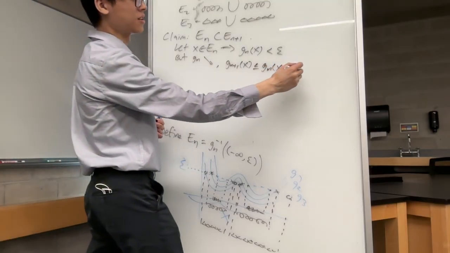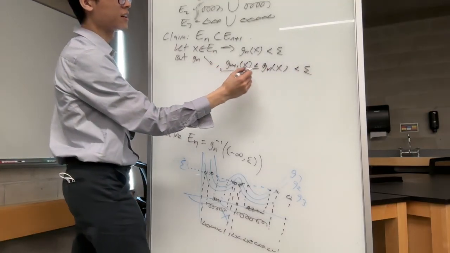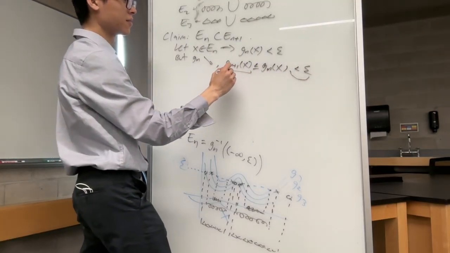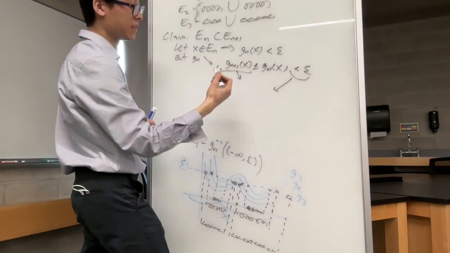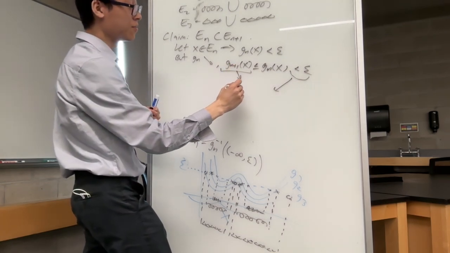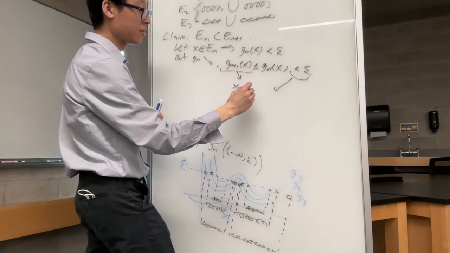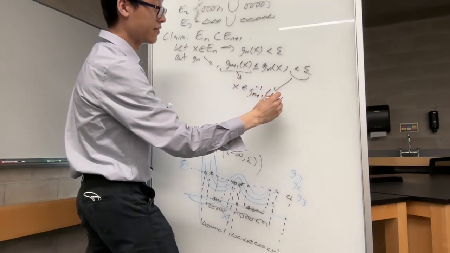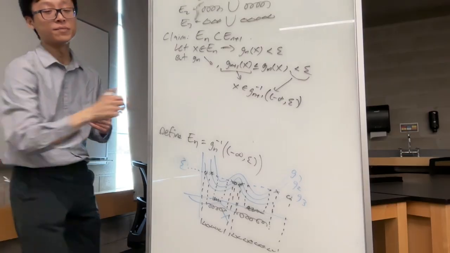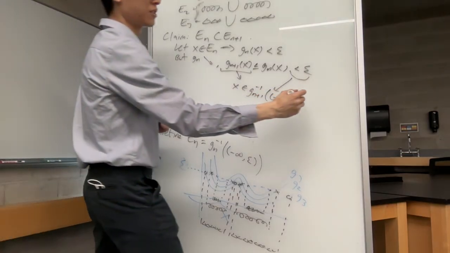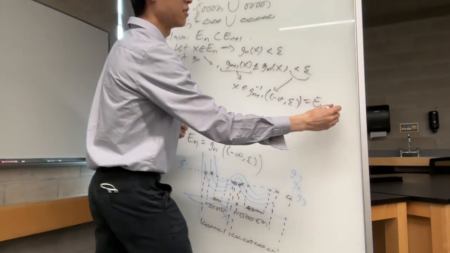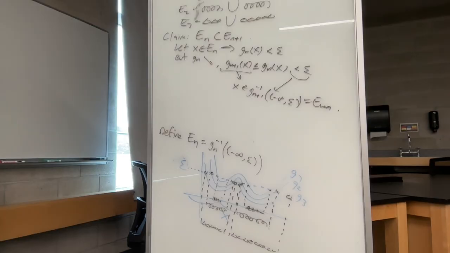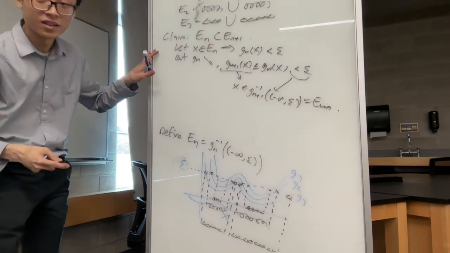Gn of x was less than epsilon, so Gn plus 1 of x overall is less than epsilon. And that, by definition of pre-image, means x is in the pre-image of negative infinity to epsilon under Gn plus 1, which is precisely En plus 1. Simple as that. The En's are nested.